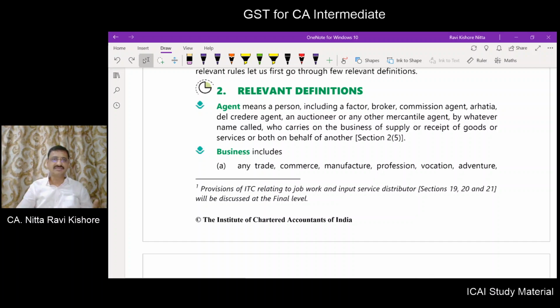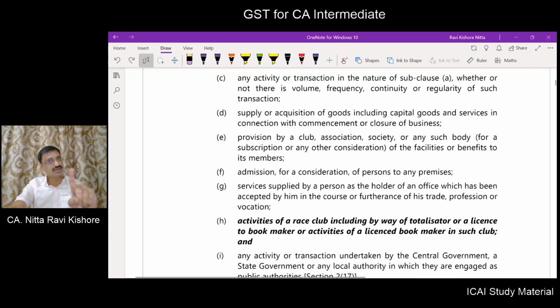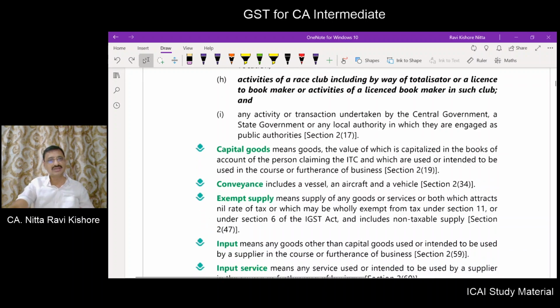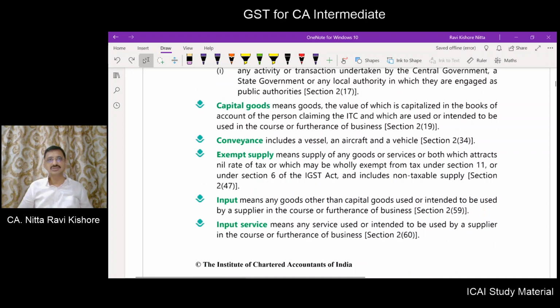Agent we have already defined. Business we have defined in 2 chapters, not 1 chapter. But I am afraid we did not understand or analyze capital goods. Now we will go through what you mean by capital goods.